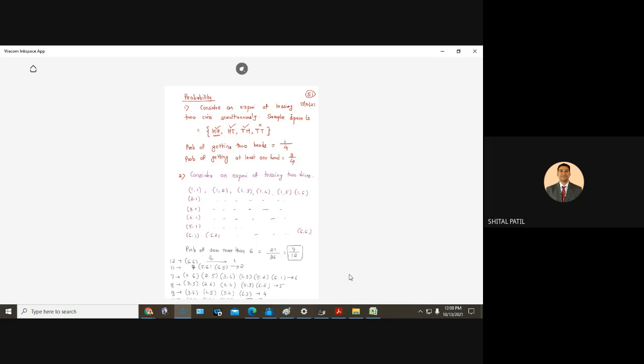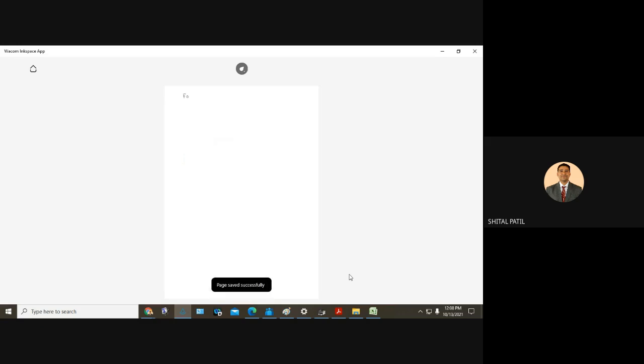Okay, then whenever independent events are there, there is a multiplication of probability. Write this. For independent events, probability is equal to the multiplication of the probability of each event.